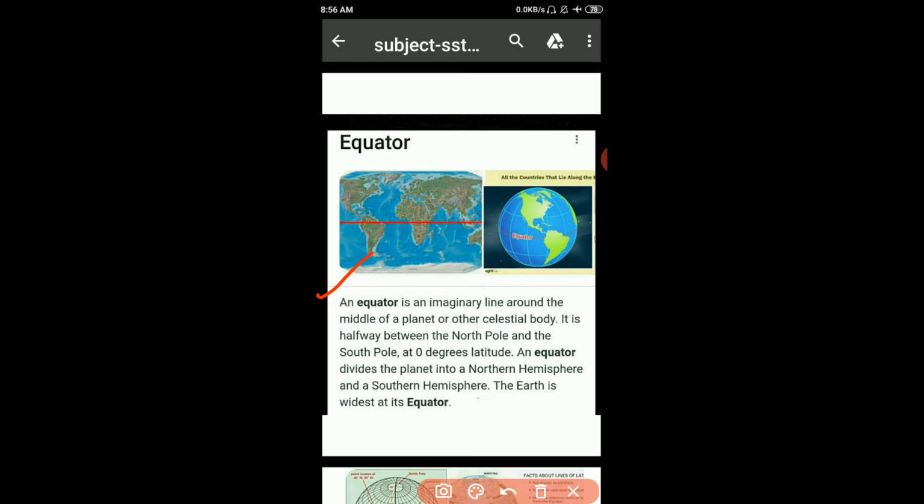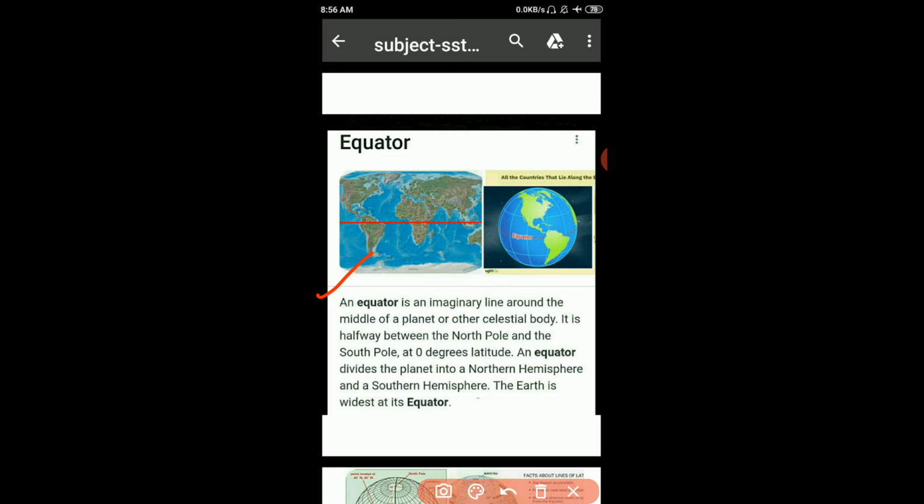An equator is an imaginary line around the middle of a planet or other celestial body. It is halfway between the North Pole and the South Pole. At 0 degree latitude, an equator divides the planet into a northern hemisphere and southern hemisphere. The earth is widest at its equator.